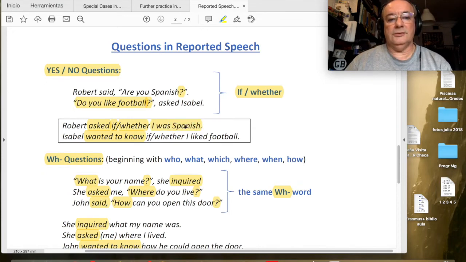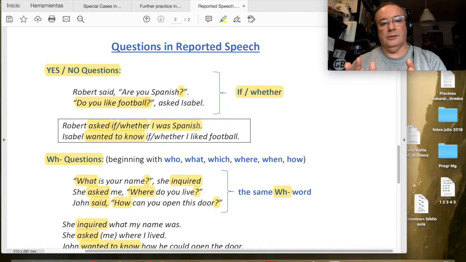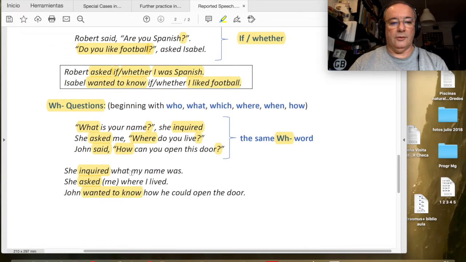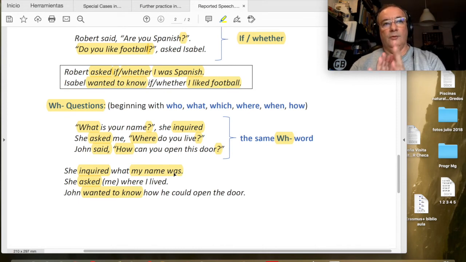I was Spanish is not a question. This is an indirect question, but not a question anymore, because this is not the question structure. I was Spanish. This is a statement structure, not a question structure. Okay? I liked football. This is not a question anymore. My name was. This is not a question structure. Okay? So, in the transformation into reported speech for questions, we must remember that the question disappears. We do not have a question anymore. So we don't have the question mark anymore, and we do not have the question structure anymore.